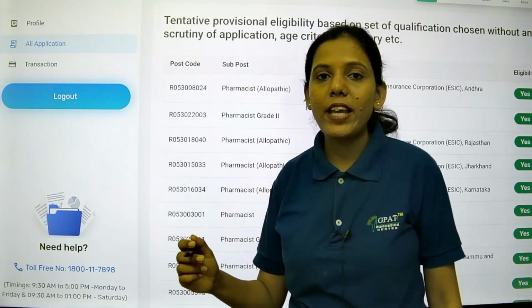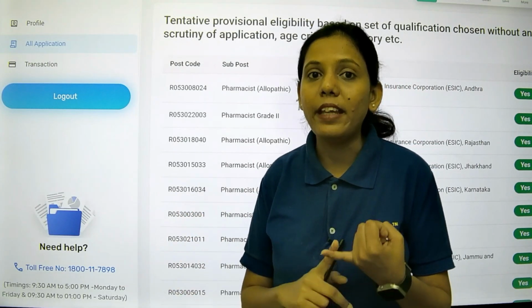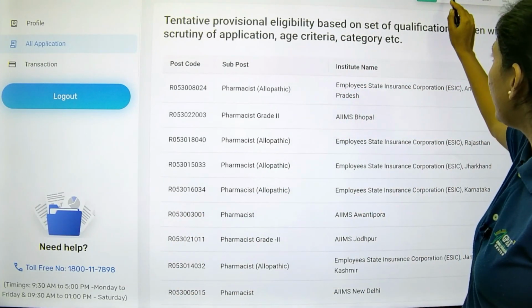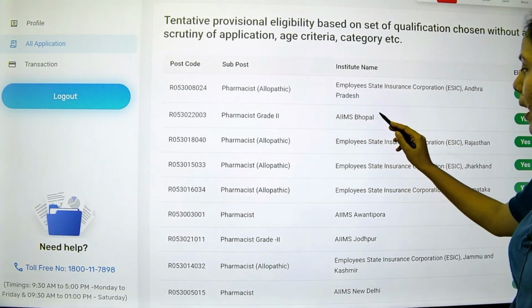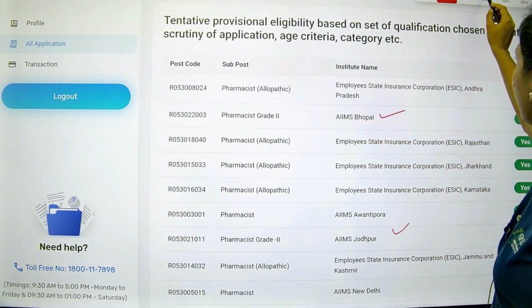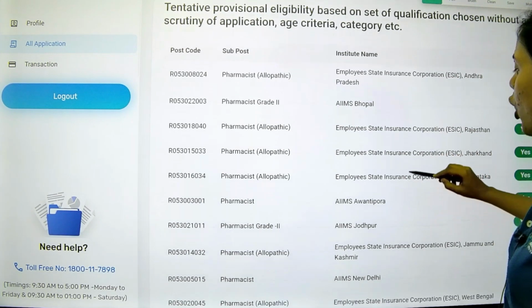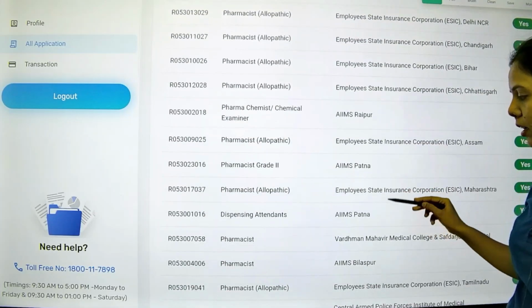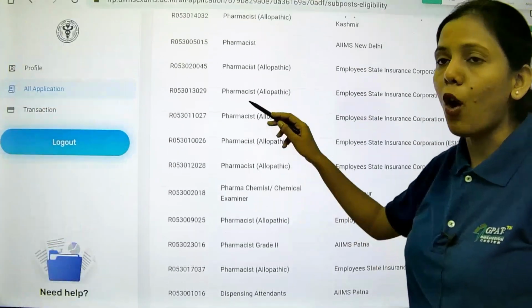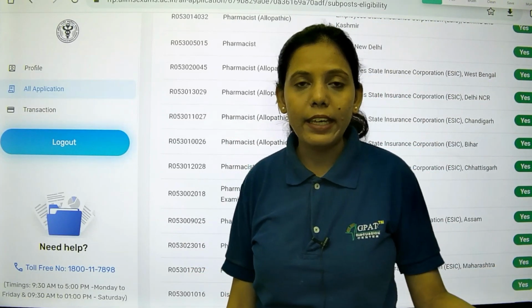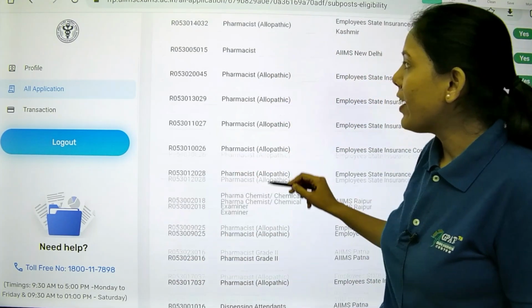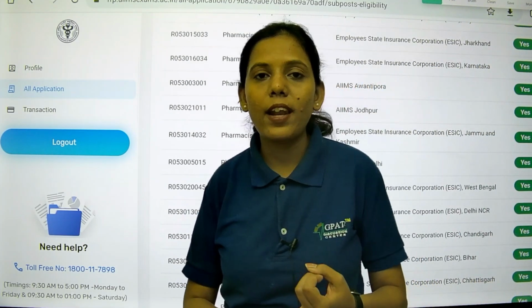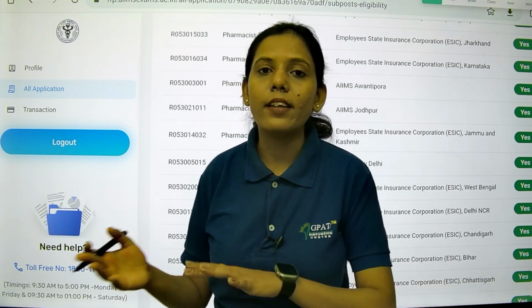Now previously we have seen that for the degree student only AIIMS Delhi was allowing them, but for the diploma you can see AIIMS Bhopal is there, AIIMS Jodhpur is there. So various AIIMS like New Delhi, Jodhpur, Raipur, Patna and others. So this candidate is eligible for all these posts, whereas a degree candidate was eligible only for AIIMS New Delhi. So likewise you can check the status of your application as well as the posts you are eligible for. It will vary depending upon degree students and diploma students.